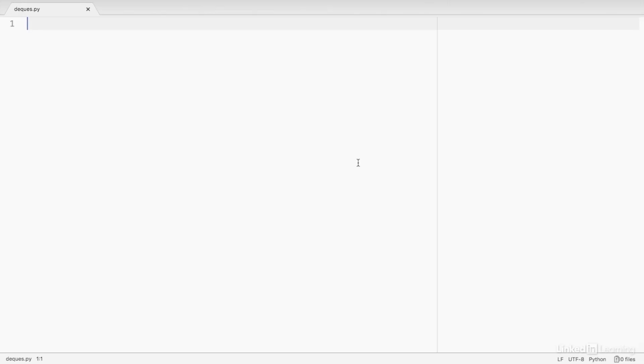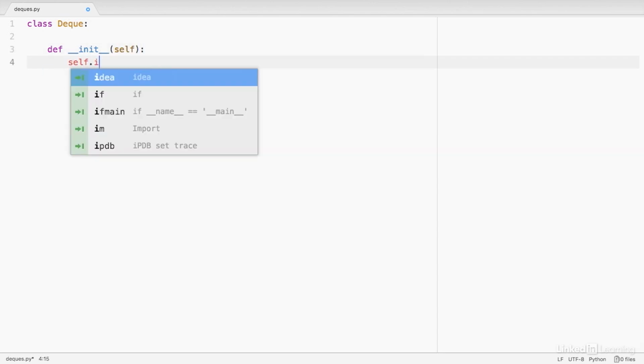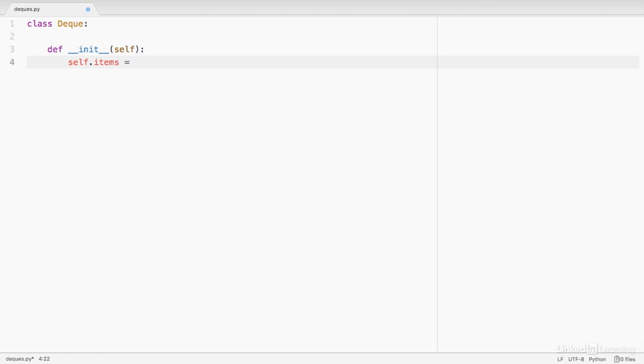Let's stub out the code for our deque class. So we'll define our class and give it the name deque. And we talked earlier about how we'll use a list behind the scenes to represent the deque. So let's create our init method. And within our init method, we will create an items variable and initialize that to an empty list.